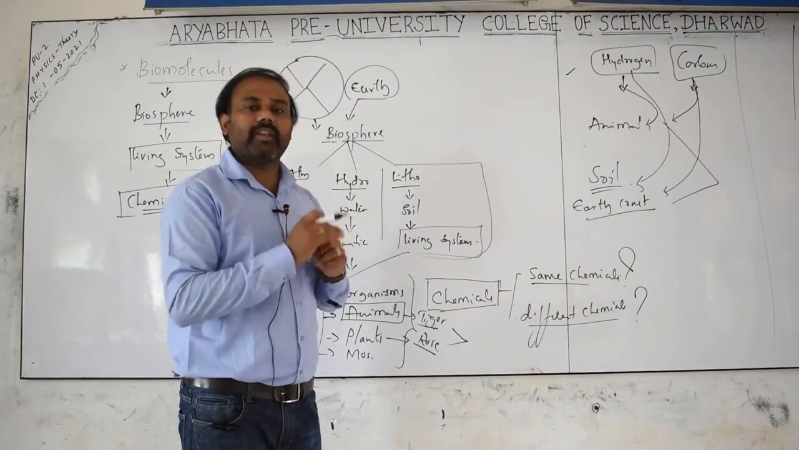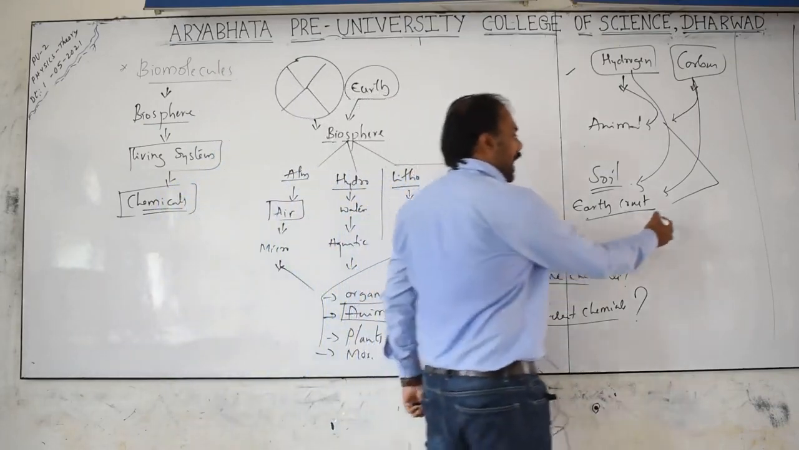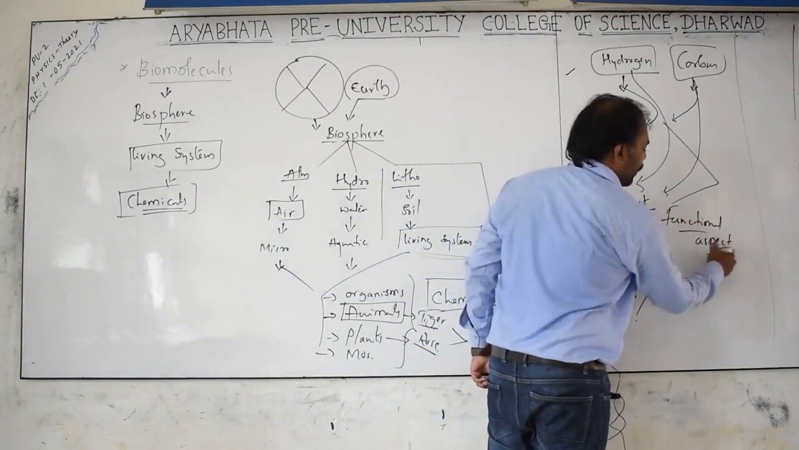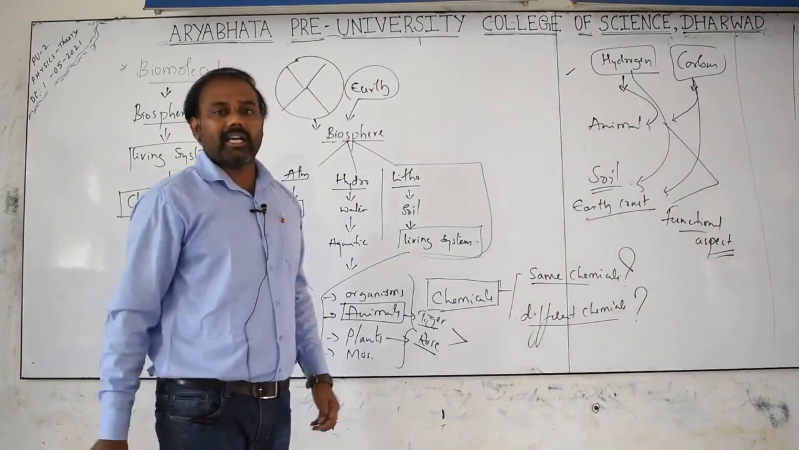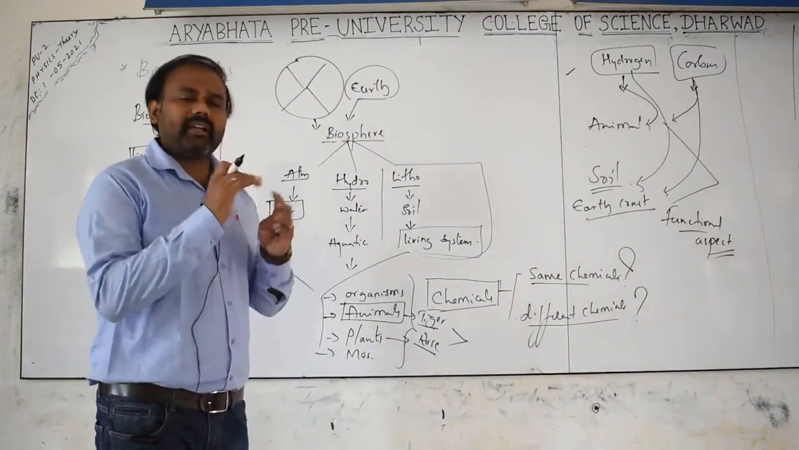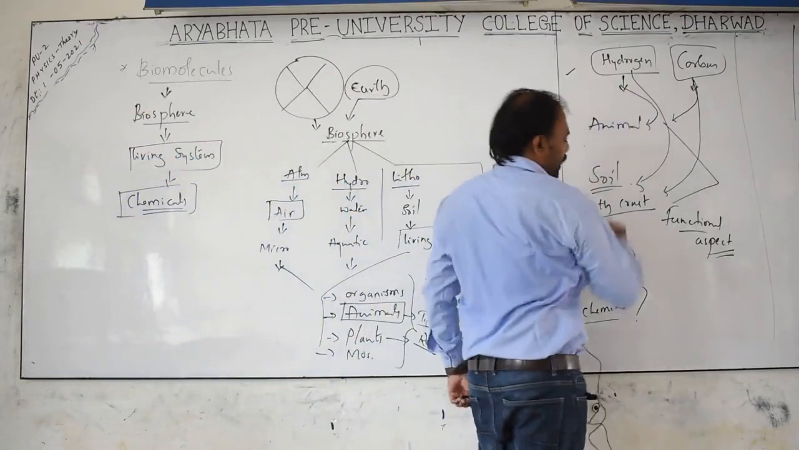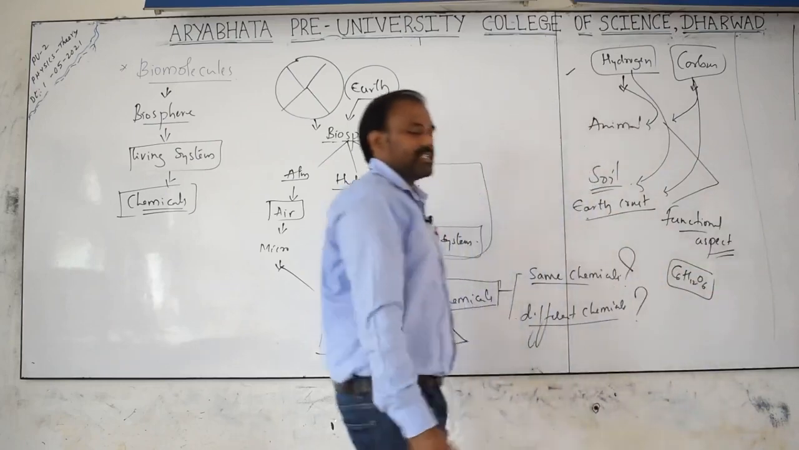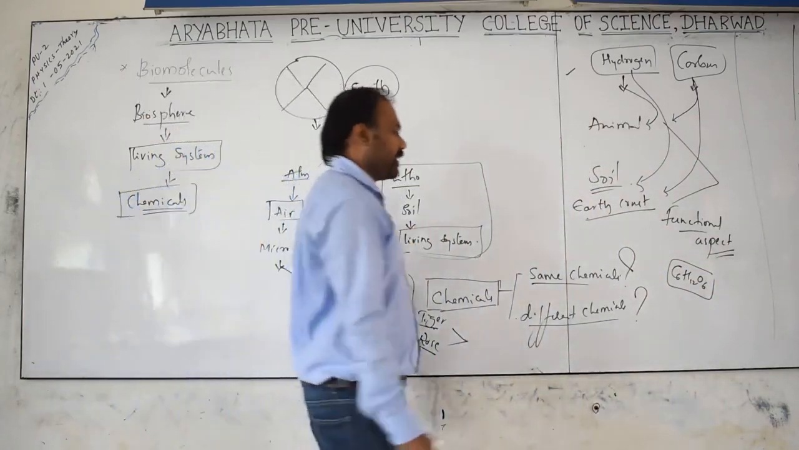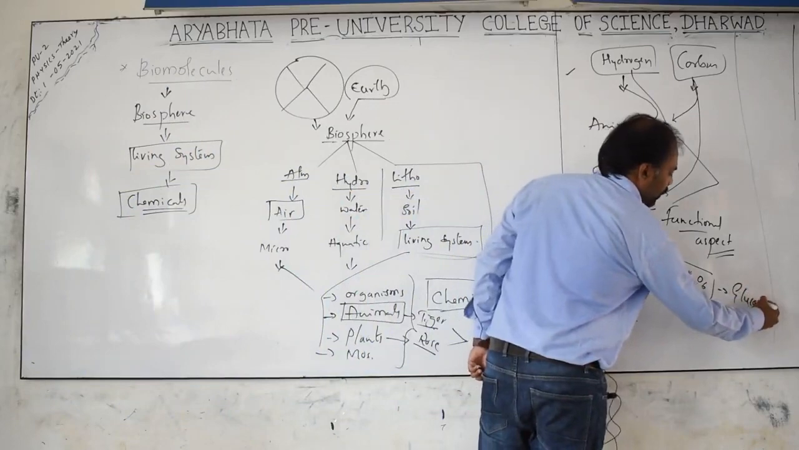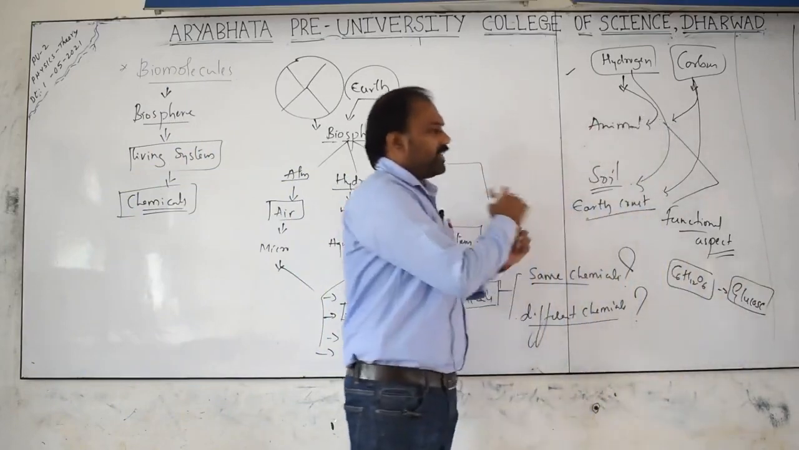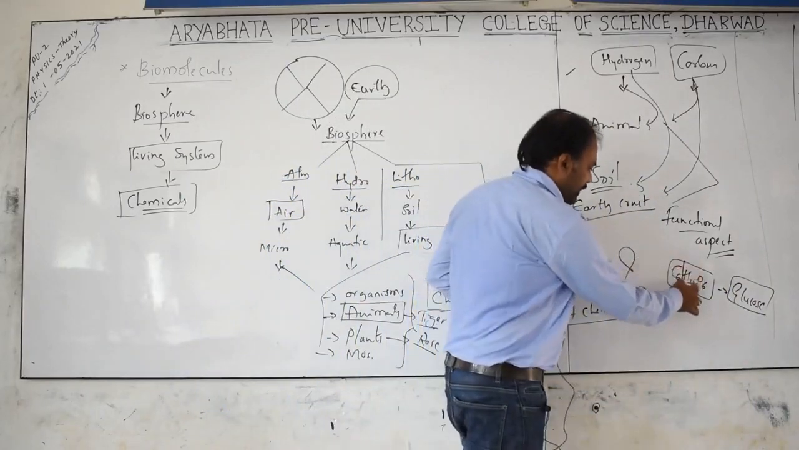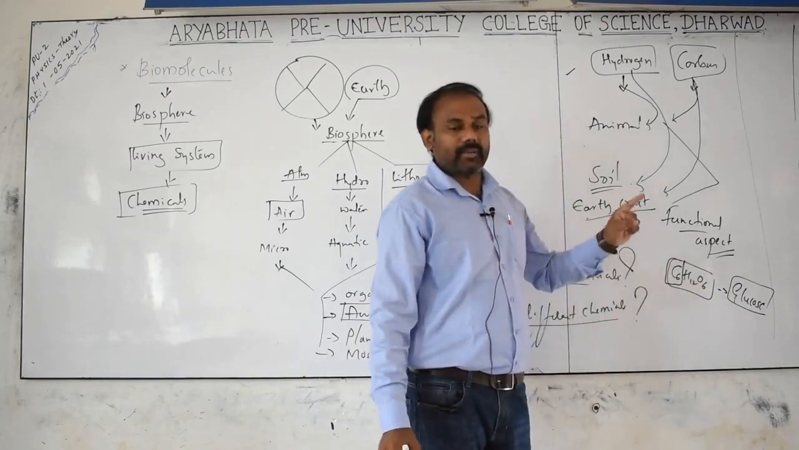No doubt the element will remain the same, but their functional aspect, you must remember this, will differ. Yes or no? Their functional aspect will differ. One better example I can give you: when you take carbon in C6H12O6, definitely, as you know, this is a glucose molecule. Yes or no? In the glucose, there are 6 carbon atoms.